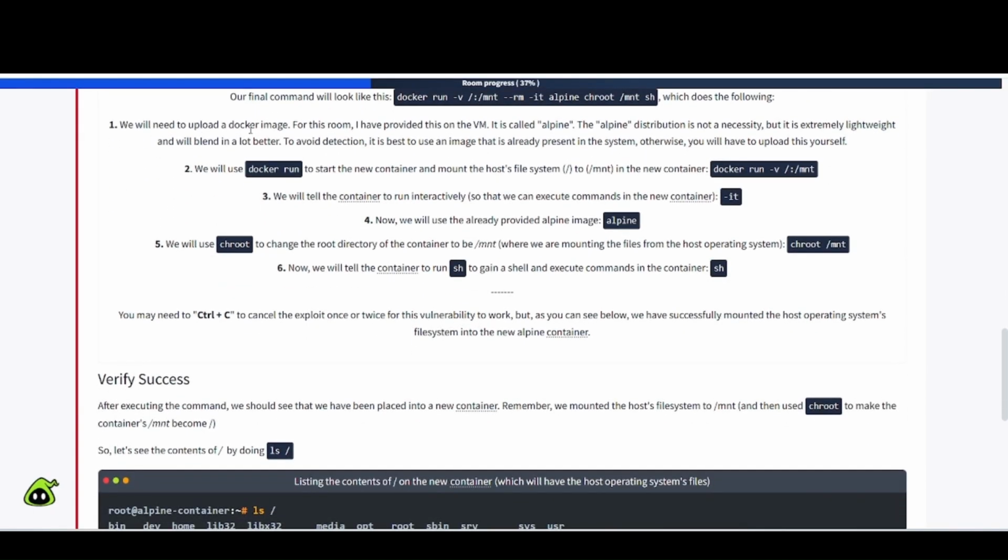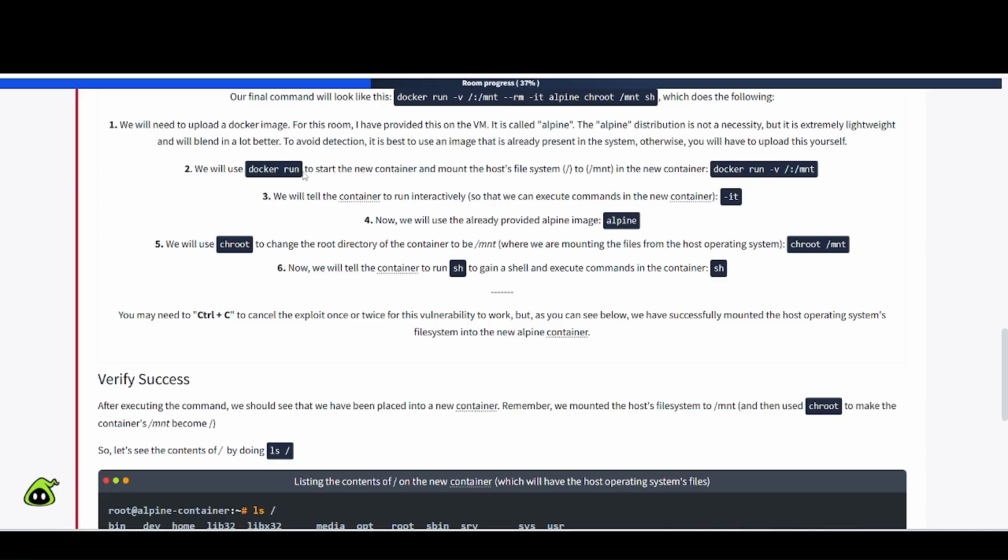We will need to upload a Docker image. For this room, I have provided this on the VM. It is called Alpine. The Alpine distribution is not a necessity, but it's extremely lightweight and will blend in a lot better. To avoid detection, it is best to use an image that is already present in the system. Otherwise, you will have to upload this yourself.